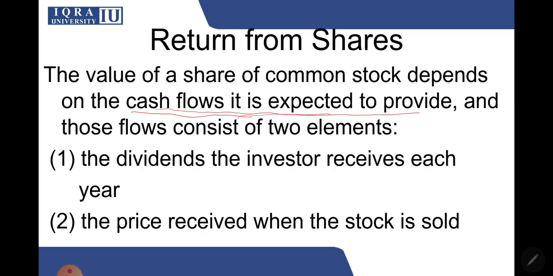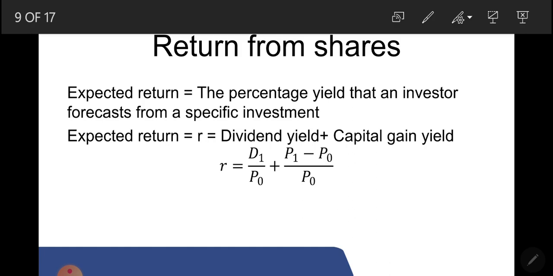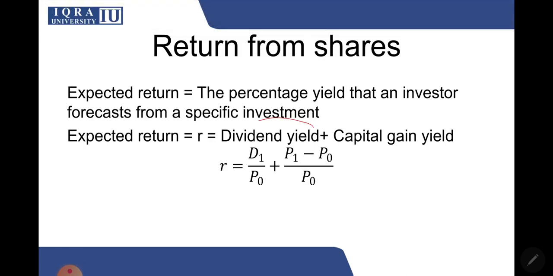Now let's look at an example to understand this. Okay, before going on to the example, let's first look at the formula. The expected return is the percentage yield that an investor forecasts from a specific investment, and the formula is dividend yield plus capital gain yield. So like already discussed, the return comes in two forms, the form of dividend and the form of capital gain.